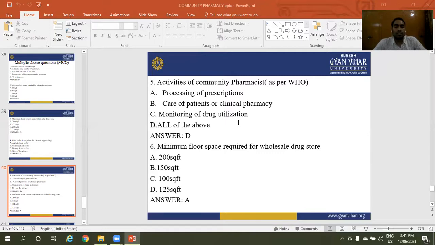Next question is minimum floor space required for a wholesale drug store. Option A is 200 square feet. Option B is 150 square feet. Option C is 100 square feet. Option D is 125 square feet. The right answer is A, 200 square feet area required for a wholesale drug store.